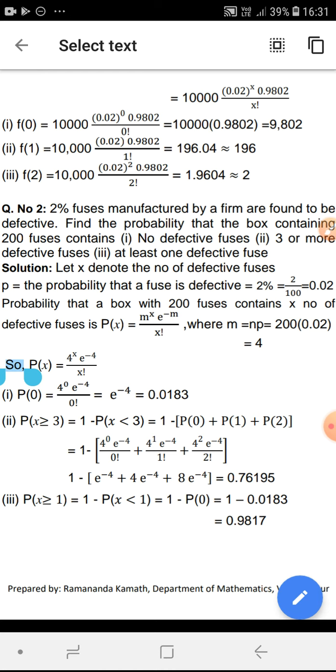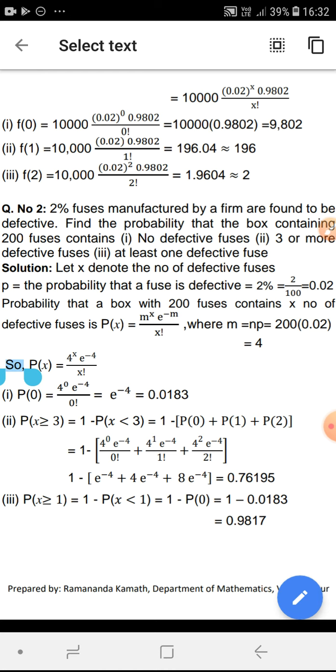What is the chance that there will be 3 or more defective fuses? Out of 200 fuses, what is the chance that there will be at least one defective fuse? So X denotes the number of defective fuses. How many fuses altogether as per the question? It is 200. N is 200.